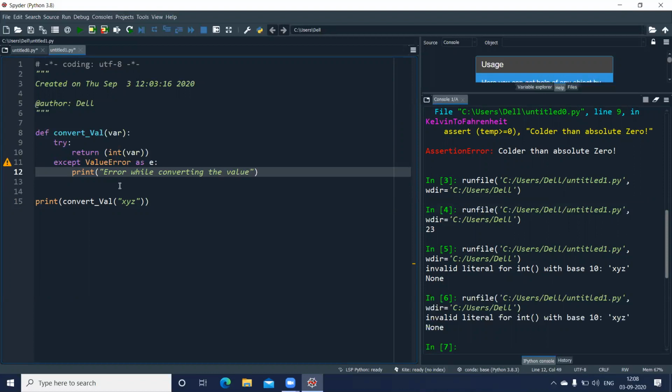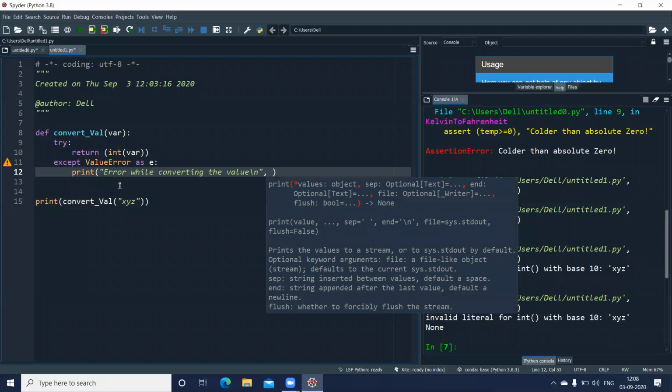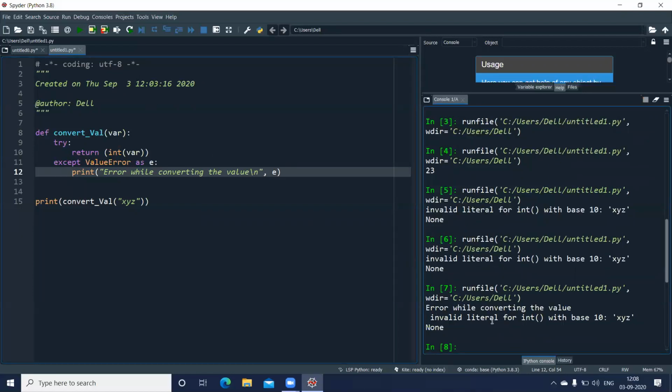And if you want, you can also make use of the actual system error which is there, and I can also display E. Both ways you can do it. So I'll run both of them. Here you get error while converting the value, and on the next line I get invalid literal for int. Clear?